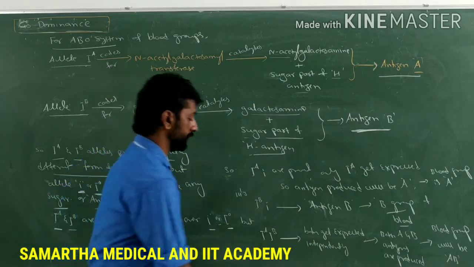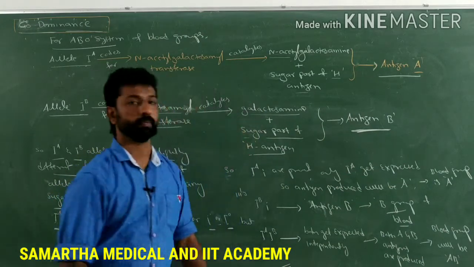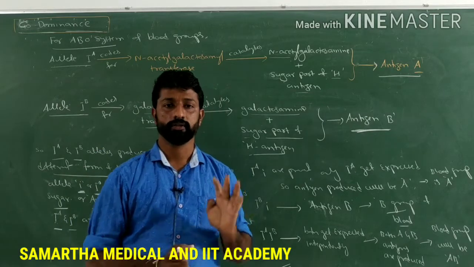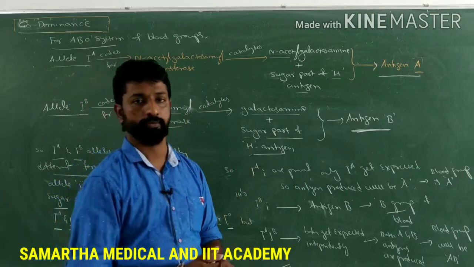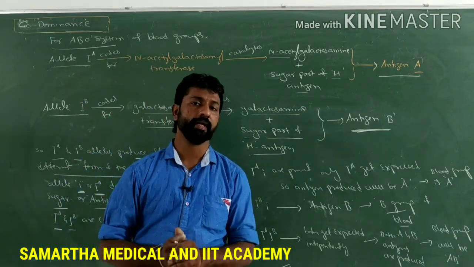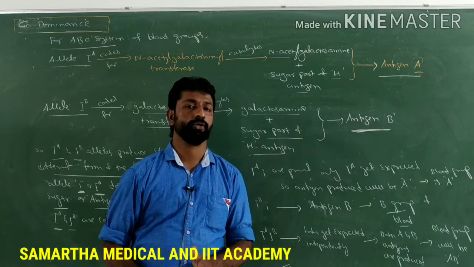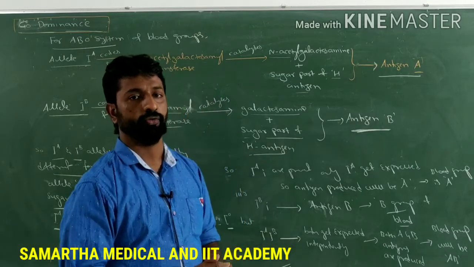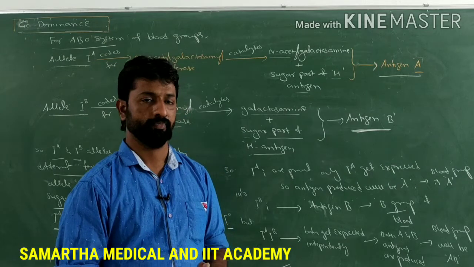So this is how the human blood group is determined based on the three alleles of the gene I and their expression, in order to produce a particular type of antigen over the surface of the RBCs. Is it clear, guys?